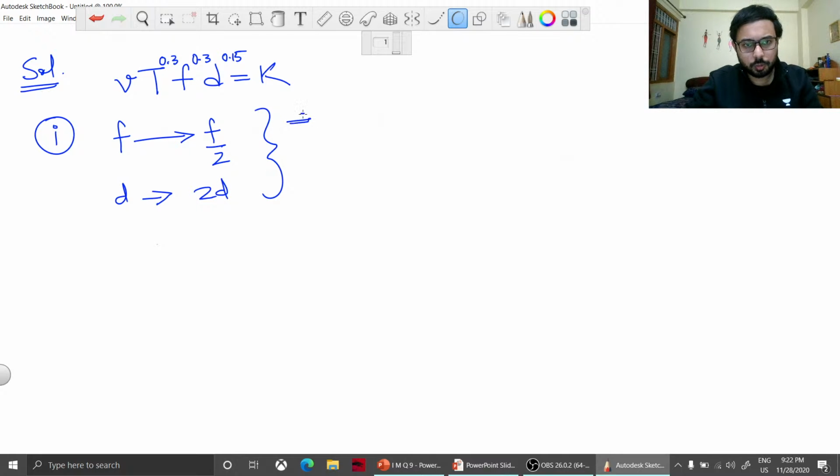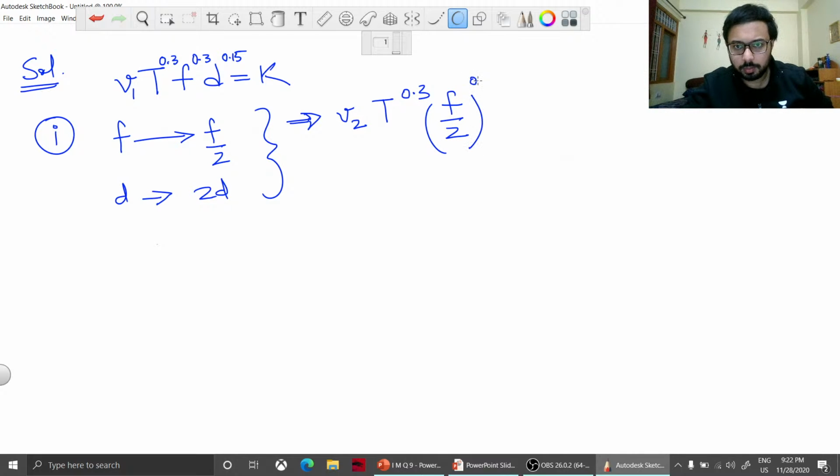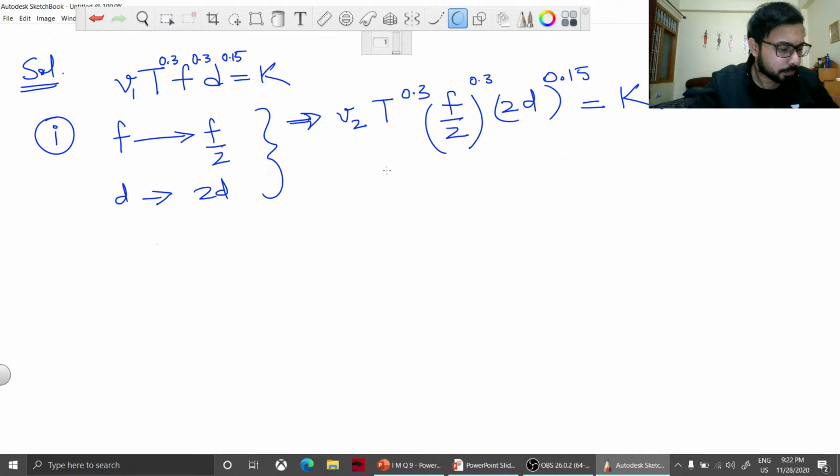So I am solving this question right here on the screen, and as you can see, the question is not that difficult. We have to find v2 by v1. So t is same, 0.3. F is now f divided by 2, similarly put here, and d is 2d, similarly put here with 0.15, and it is equal to K. The constant will be same.